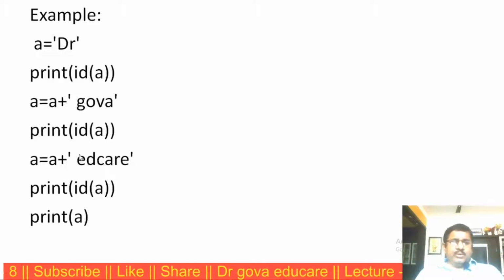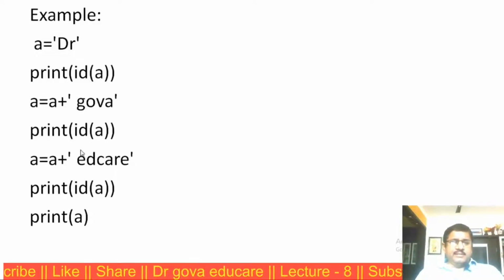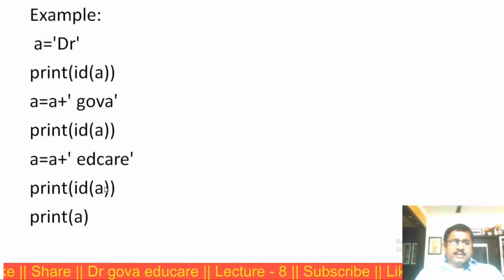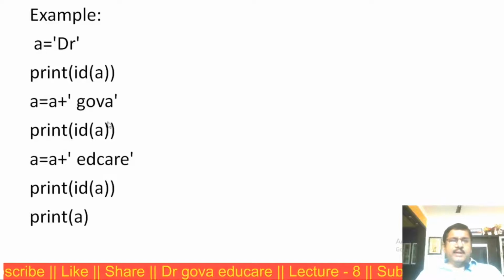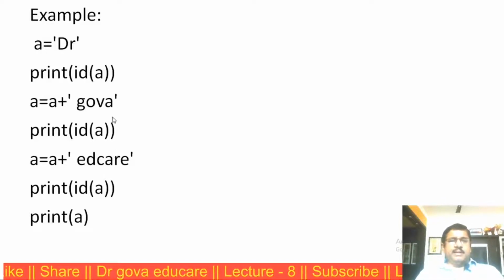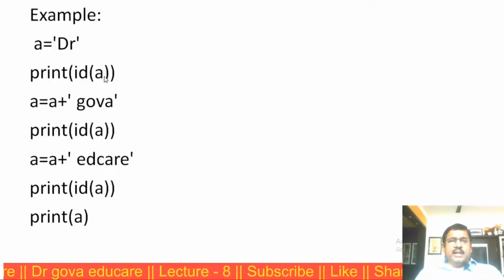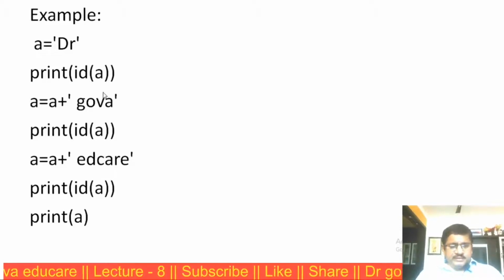I am trying to change the content. I am printing the ID of A. Now this ID of A is different. Both IDs are different. That means string objects are immutable objects.